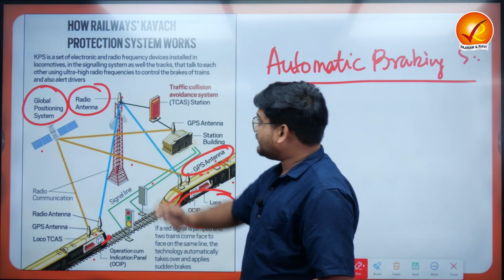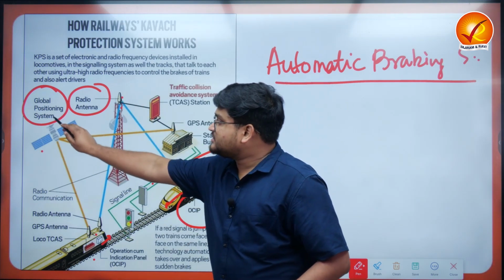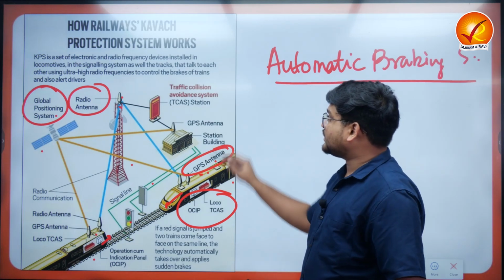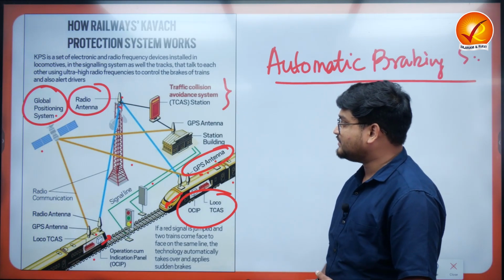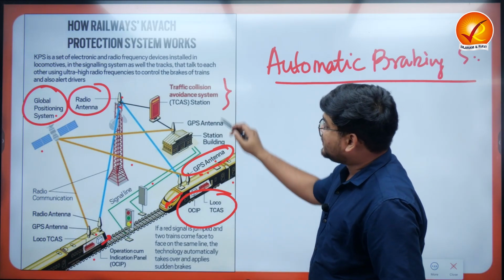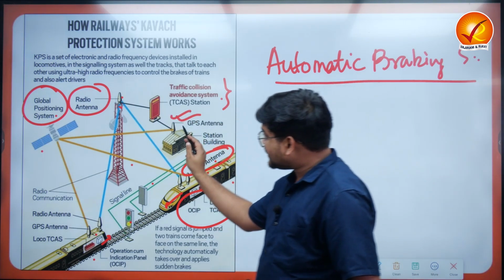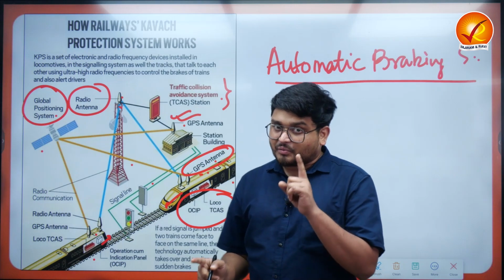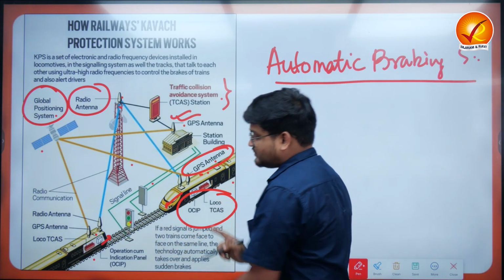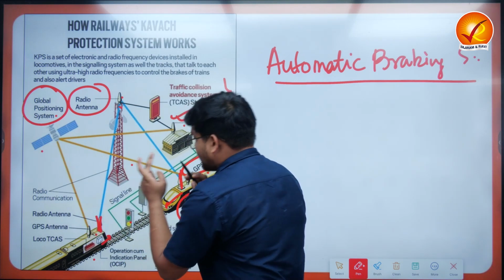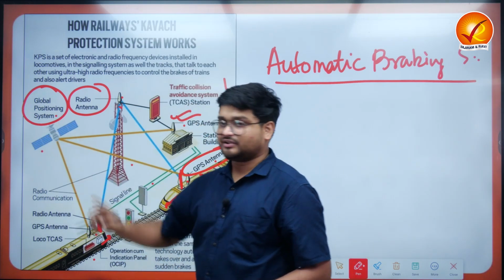Now both the radio antenna and the GPS will be in operation. The radio antenna is also connected to the traffic collision avoidance system or the TCAS station. This TCAS station also has a liaison with the GPS antenna which is connected to the satellite. Now if any trains are approaching each other, both of these trains have GPS antennas and they can alert the satellites first.